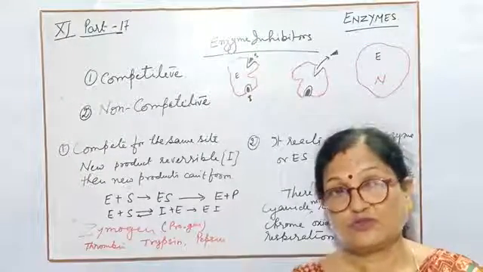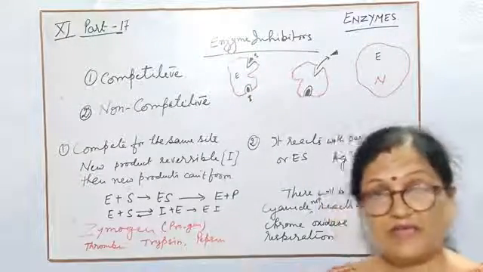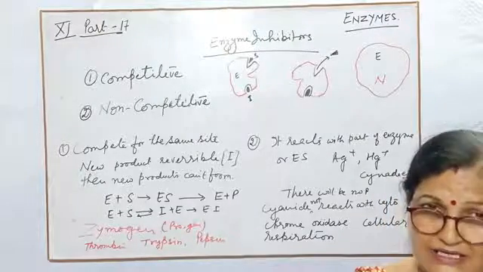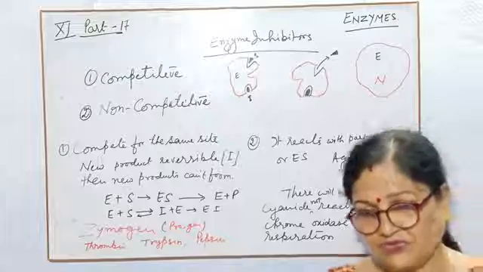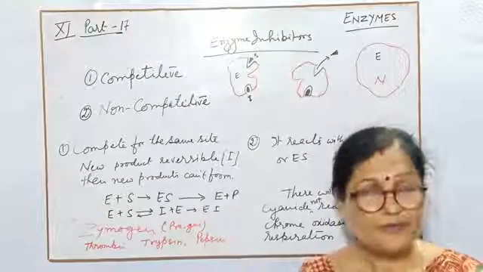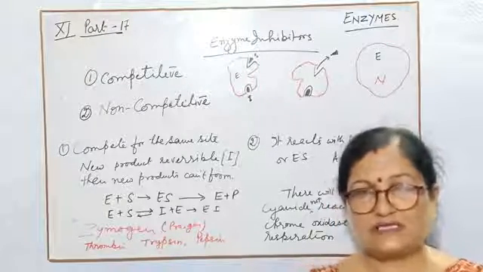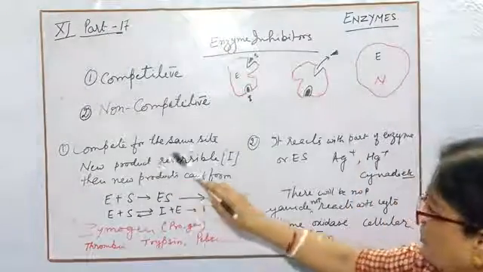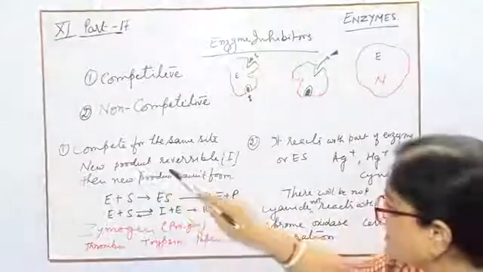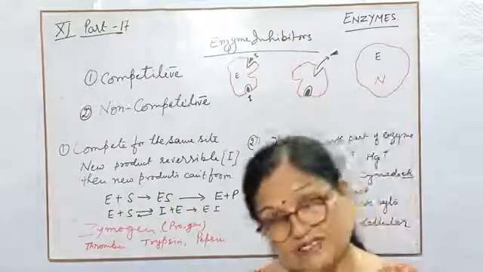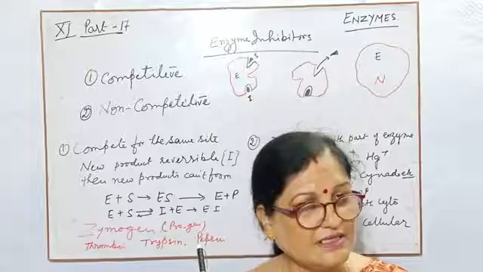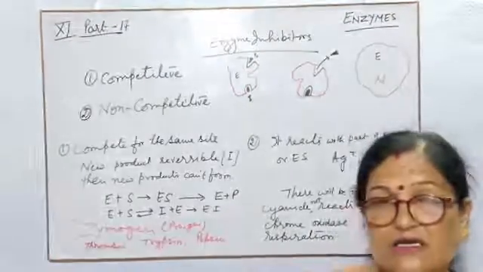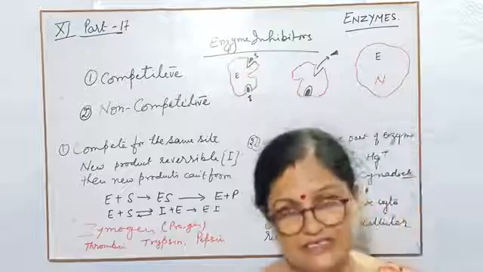Those who can react fast will compete for the same site and react there, and after reaction they will produce a new substance instead of the final product, and the new substance can't go ahead for the same reaction. Now the new product will be reversible. This is the first condition in the competitive inhibitor: the product will be reversible.